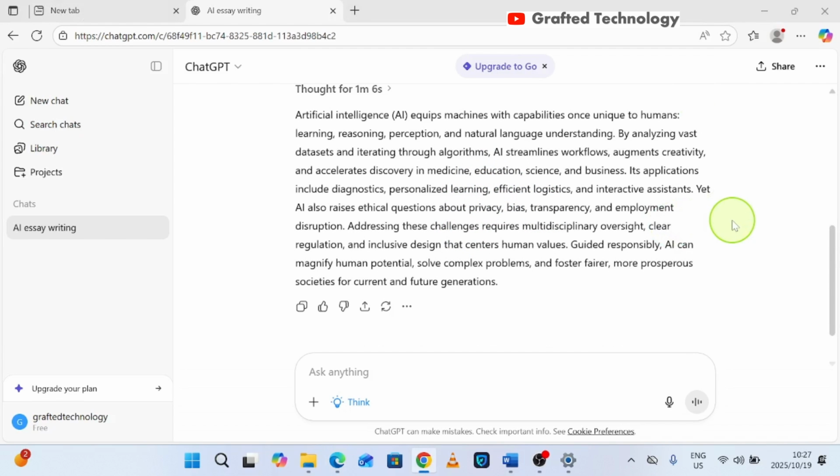In fast mode, ChatGPT gives you snappy, to the point answers. Now, in the thinking mode, it pauses longer but adds more reasoning and accuracy. What do you prefer, speed or thinking mode?